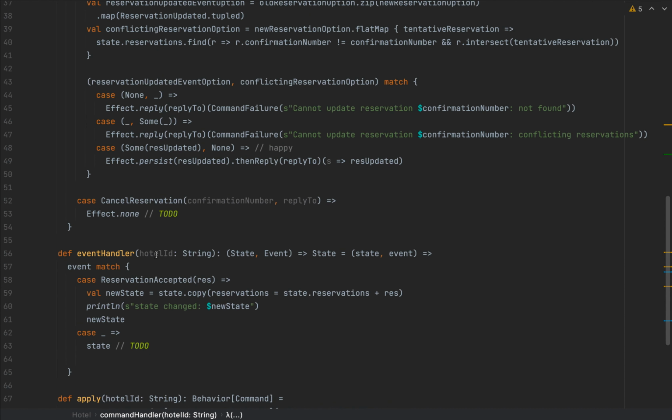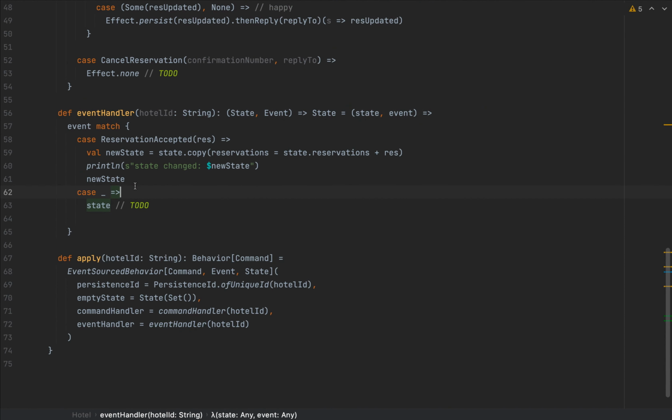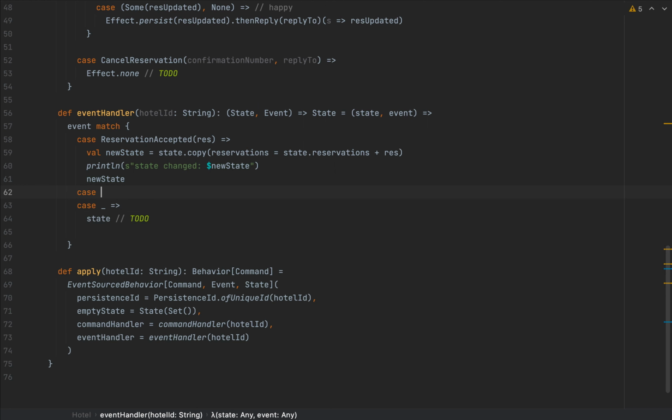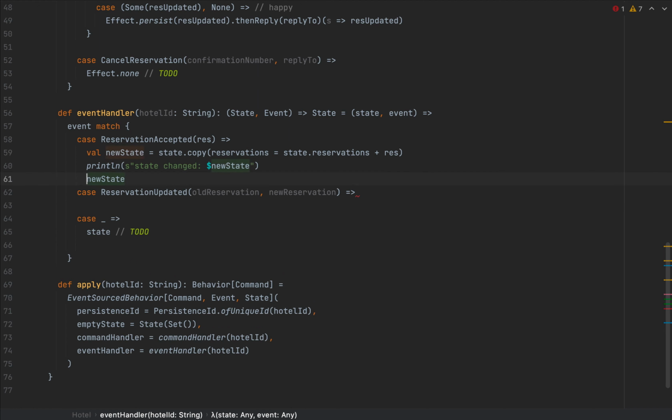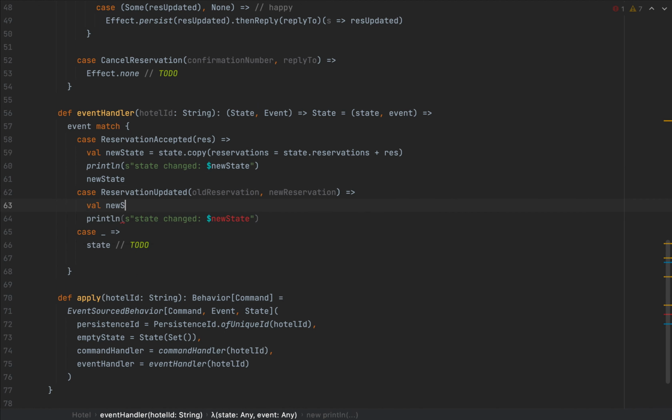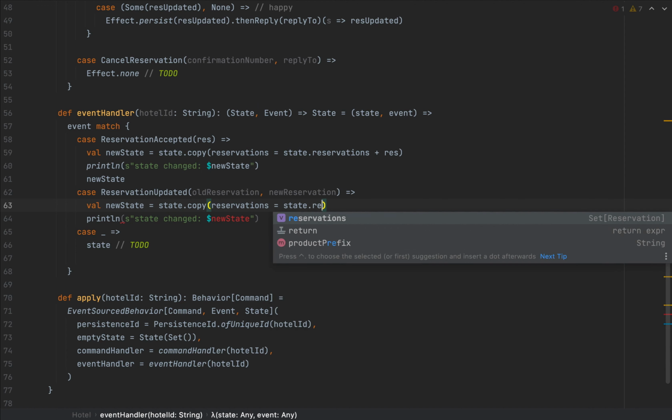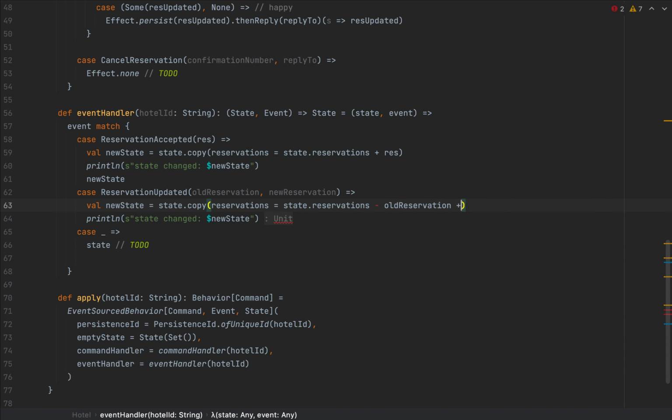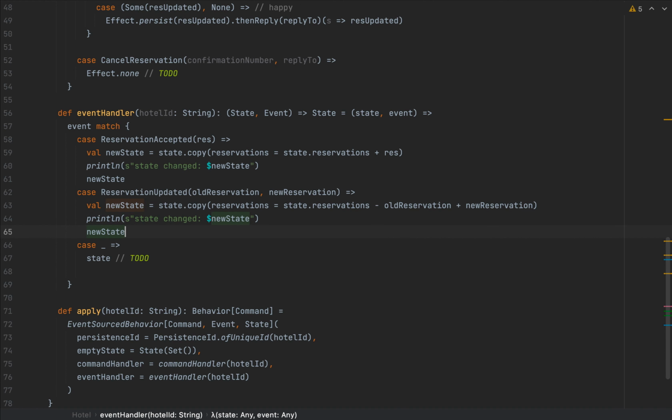Now, let's go back to the hotel, and let me also treat the case for the reservation updated event in my event handler because I didn't add that. So I'm going to have a case for reservation updated from the old reservation to the new reservation. Again, I'm going to print line state changed, and I'm going to create my new state. So I'm going to have new state as state copy, and reservations is going to be state reservations minus the old reservation plus the new reservation. Because I implemented the equals and hash code methods on reservation beforehand, adding and removing items from a set is very easy. And I'm going to return the new state as well.